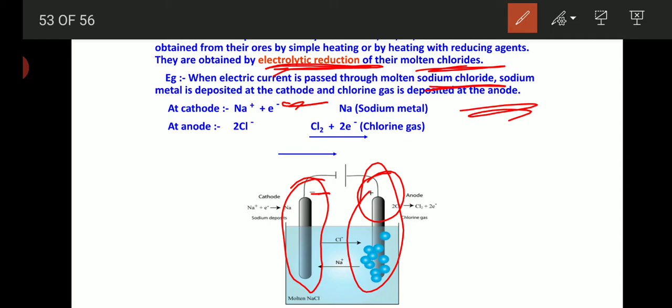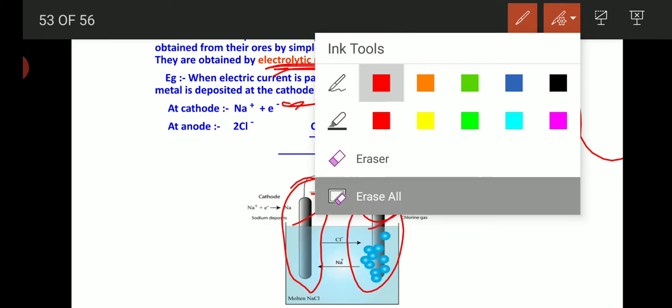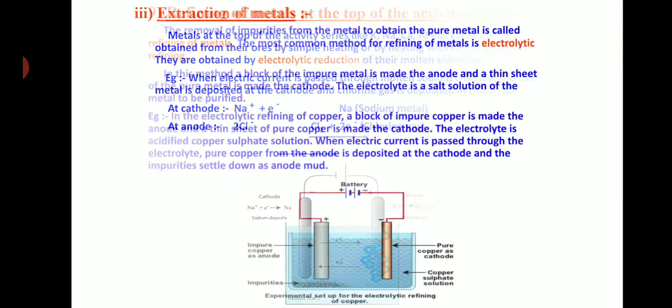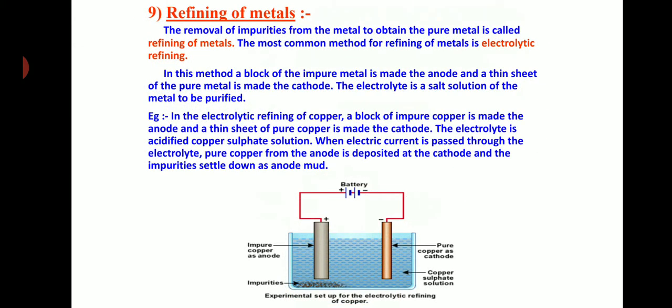For example, when you pass current through sodium chloride, NaCl, solution, what happens? Sodium deposits on the cathode, that is, the positively charged particle moves towards the cathode, and chlorine moves towards the anode. So this process is what? Electrolysis.